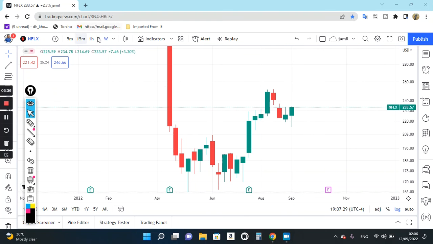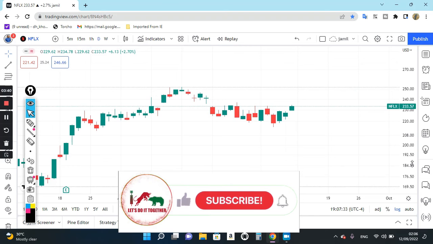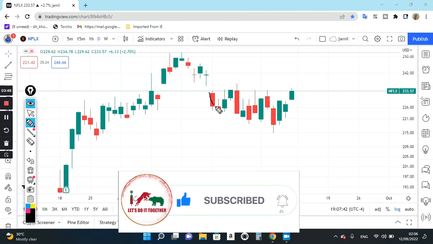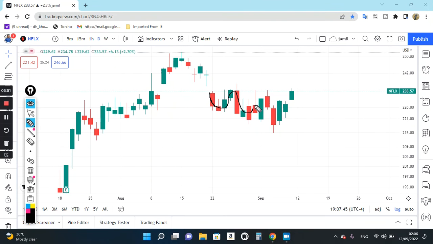Let's check the daily chart to understand how exactly we can understand the price behavior. Right here on the daily chart, from last week we discussed that the market traded completely in a range. But one important point: if you see here in the price zone, it looked like selling pressure. But the important thing is that the more selling pressure came, the more it was making a trend line on the higher side. It was continuously hitting the trend line, and on Friday the market strongly closed above this trend line.